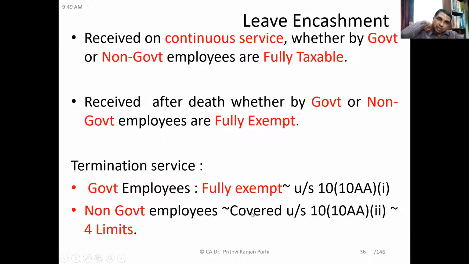Okay, what I told you is explained here. If it is received on continuation of service, whether by government or non-government employees, it is fully taxable. If it is received after death, whether by government or non-government employees, it is fully exempt. But if leave encashment is received at the time of termination of service, then for government employees, it is fully exempt under section 10(10AA)(i). Okay, Roman 1. And for non-government employees, it is covered under section 10(10AA) Roman 2. And for non-government employees, these are the 4 limits.